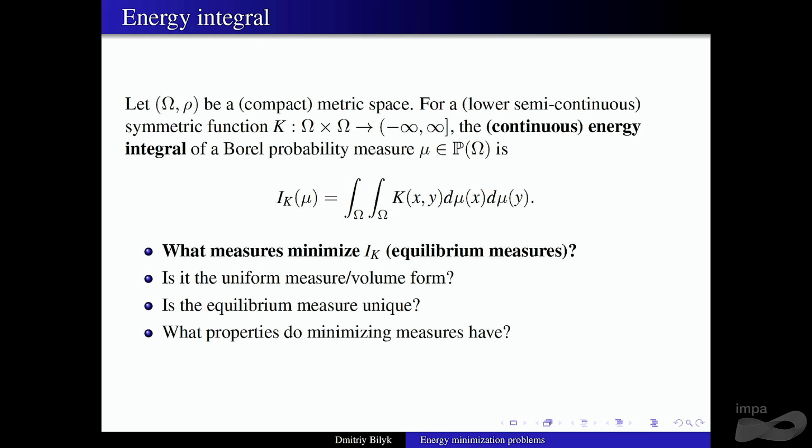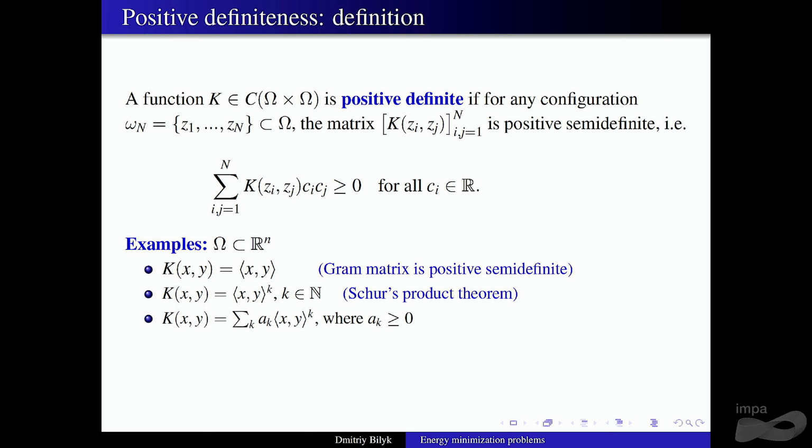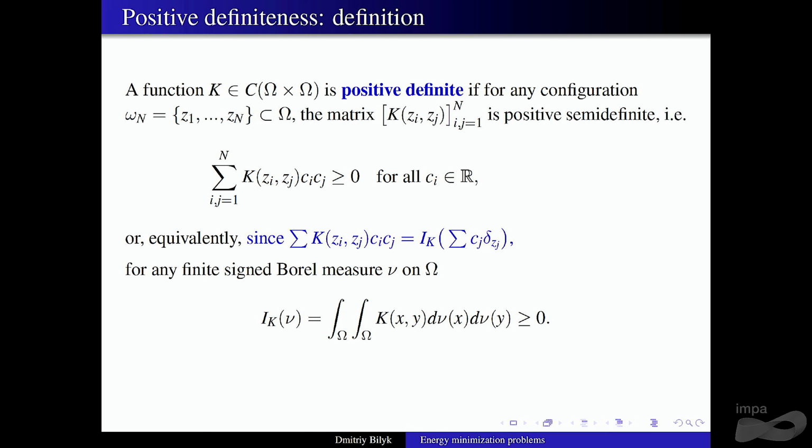We figured out yesterday that positive definiteness is a property that plays a very important role. So let me very quickly remind you about positive definiteness. This is the definition. These were our first examples, right? You started with just the inner product in R^n is positive definite, then powers, then positive linear combinations of powers. So those were positive definite. And we figured out that on the sphere, if you want it to be positive definite in all dimensions, those are the only examples. Well, what if the dimension is fixed? We'll answer that in a moment.